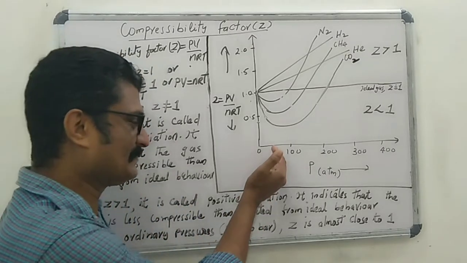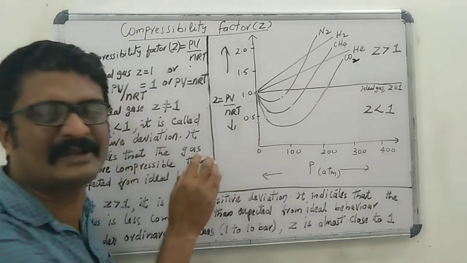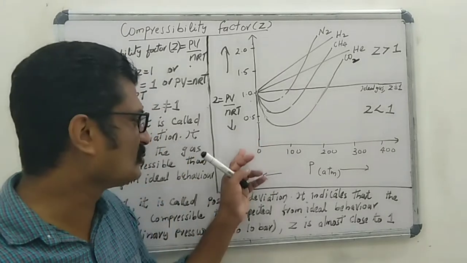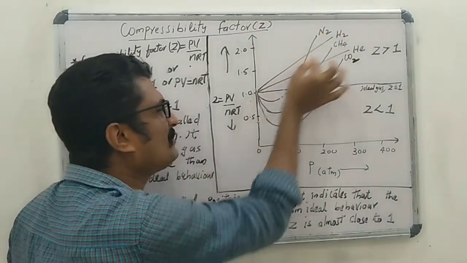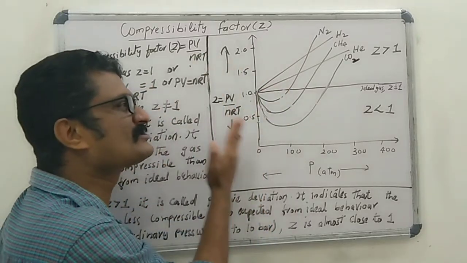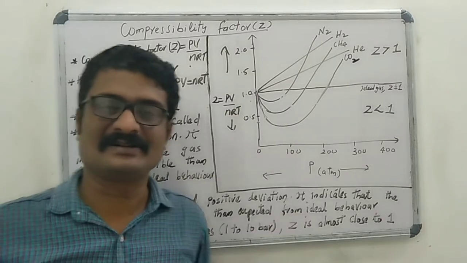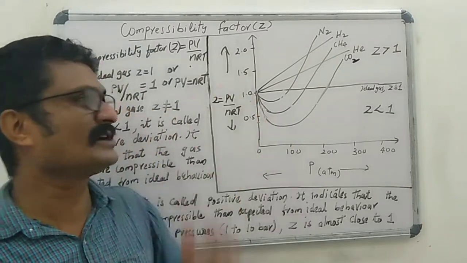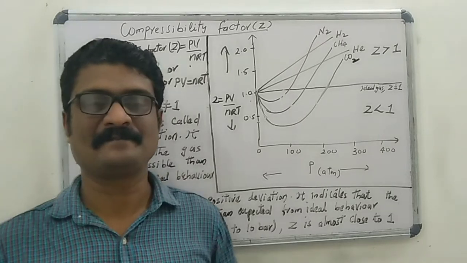At ordinary pressure, 1 to 10 bar, the compressibility factor of all real gases is nearly equal to 1. That means at low pressure and high temperature, all the real gases show ideal behavior.